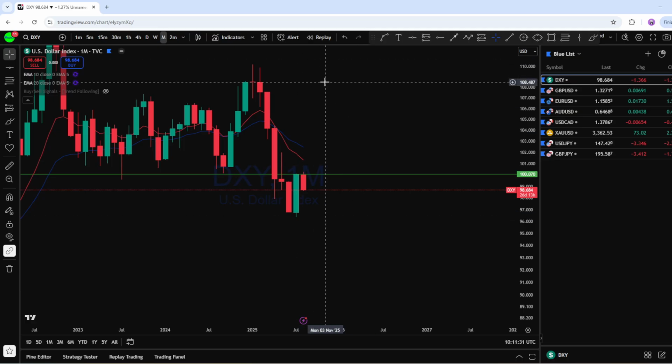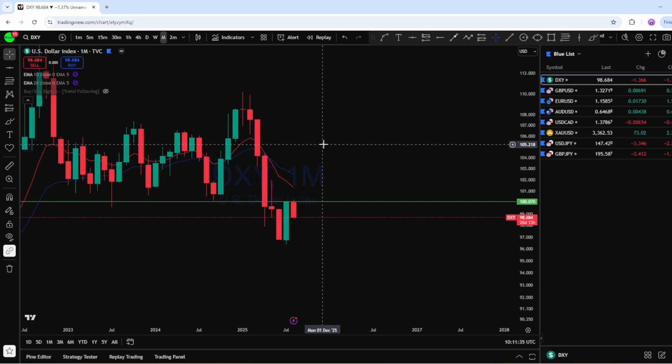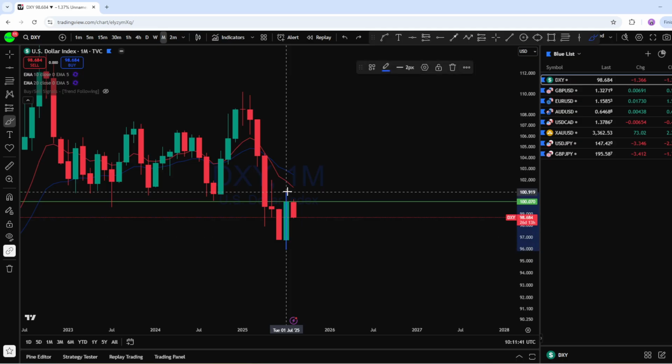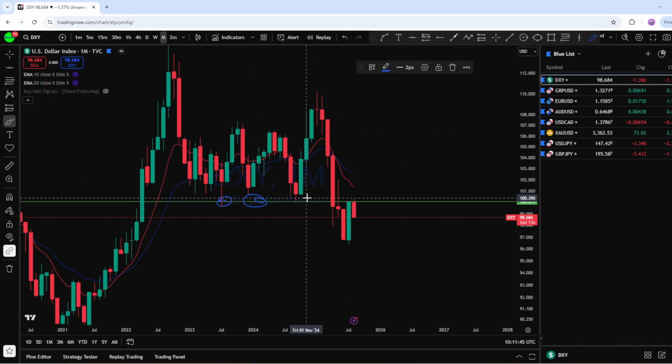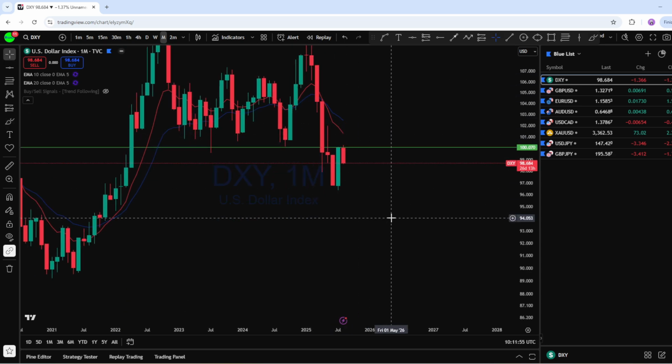Also, from the technical point of view, if you look at this monthly trend, there is a monthly impulse from this level with an initial pullback, and the price just tested this support here, and also support here as resistance, and support turned resistance has potentially given DXY another rejection back below from this high to the low.